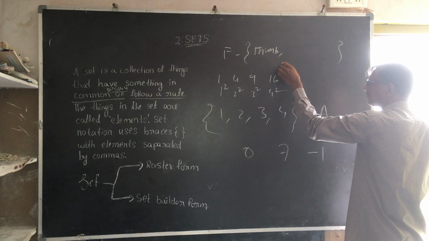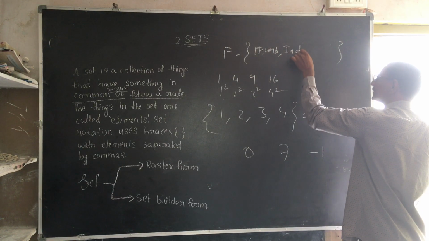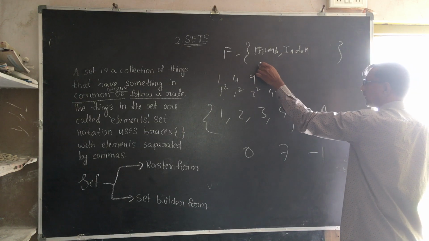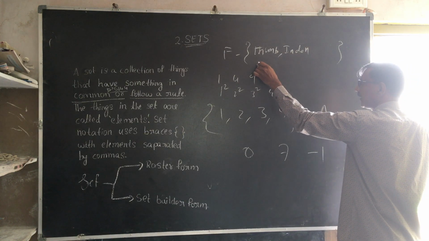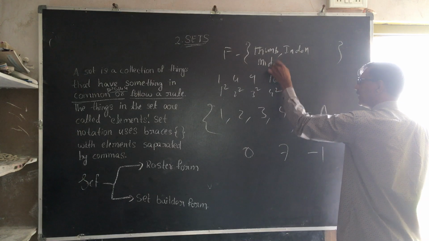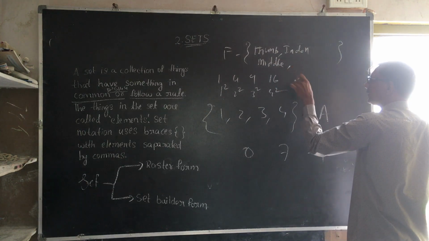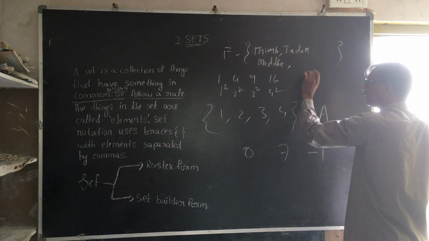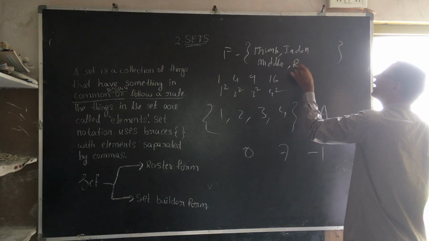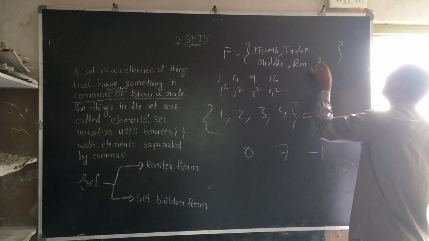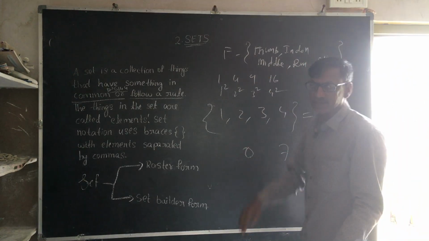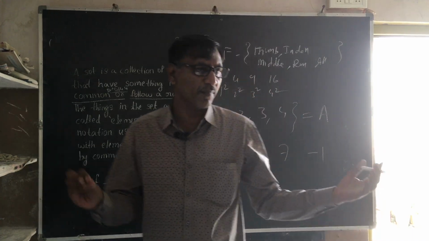The second one is what? Index. The third one is middle finger. Am I right? And the next one is ring finger. And next one is little finger. So these are my things. They have fingers, and they have a common property.